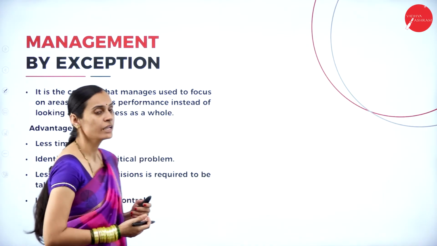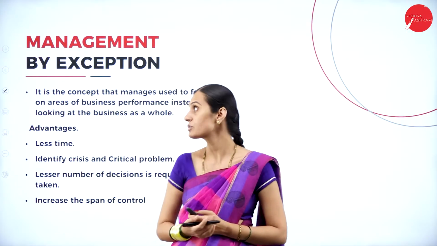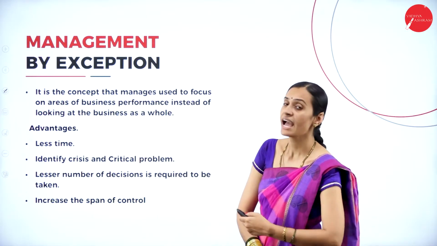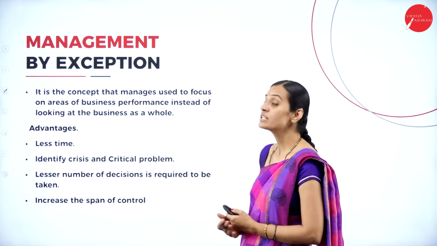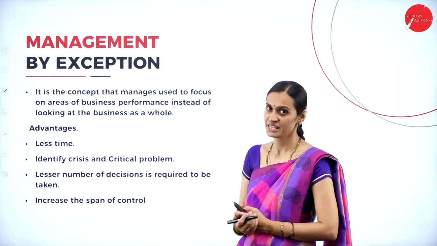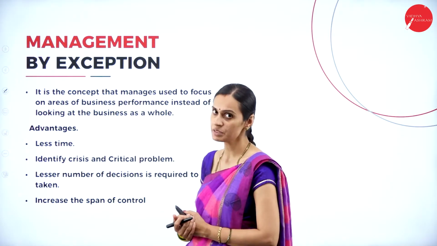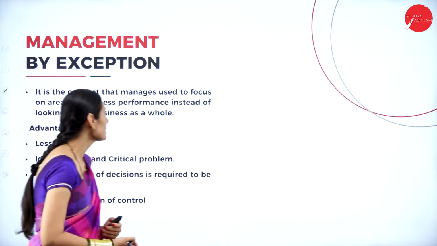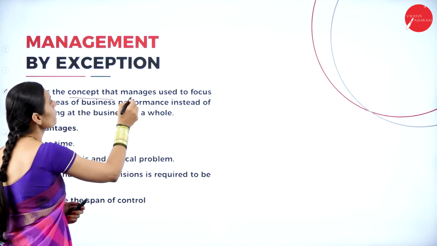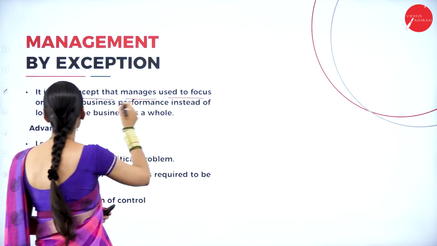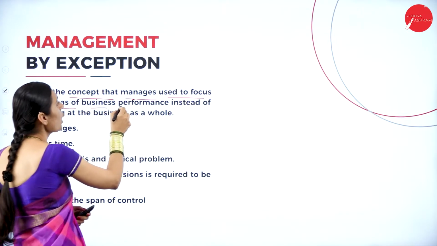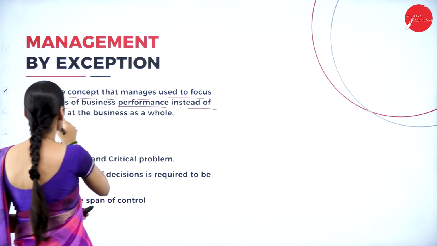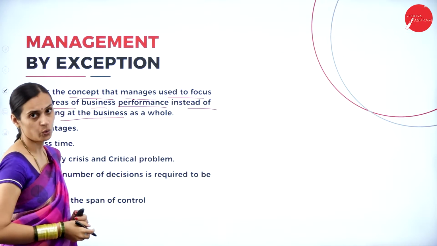The next important concept is management by exception. What is the meaning of management by exception? Yes, this is the concept used to focus on areas of business performance instead of looking at the business as a whole.